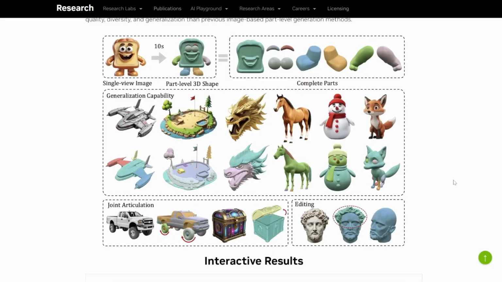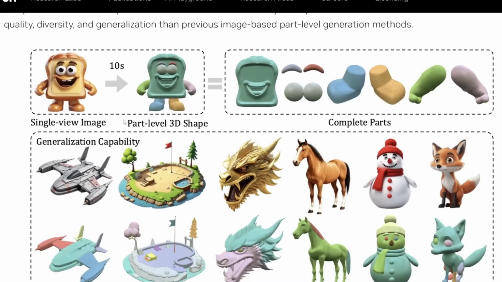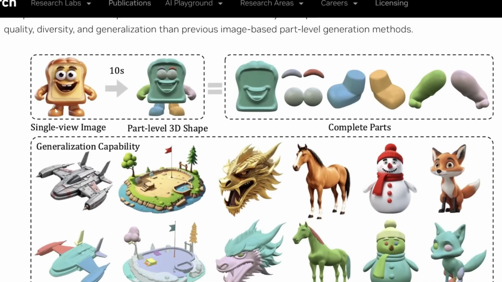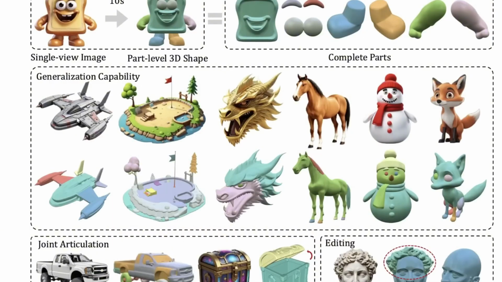What this does is take a single image and derive a three-dimensional object from it, but it doesn't just create the entire object. It splits the object into separate, meaningful parts that you can edit or move later. For example, suppose you take an image of toast. It can reconstruct that into a three-dimensional model. This 3D model can also be segmented into meaningful parts like this.